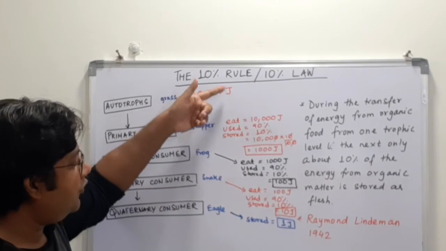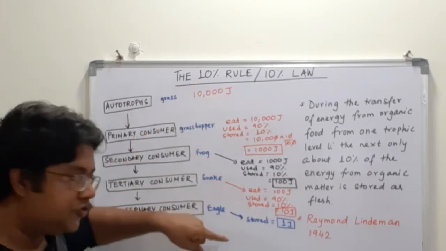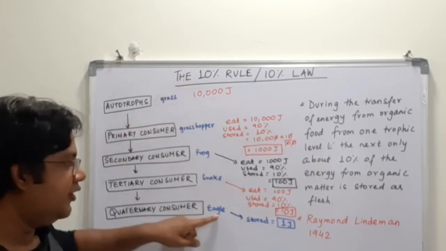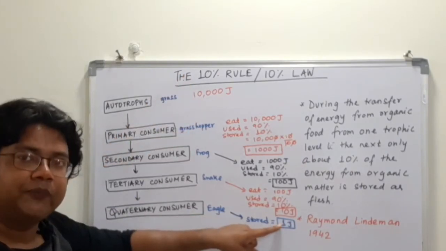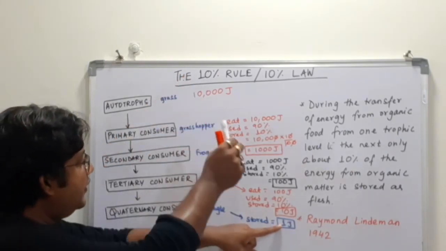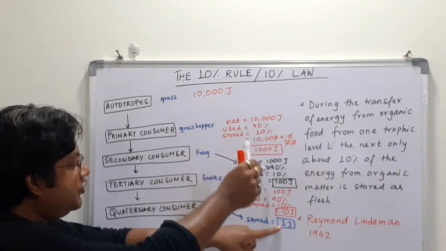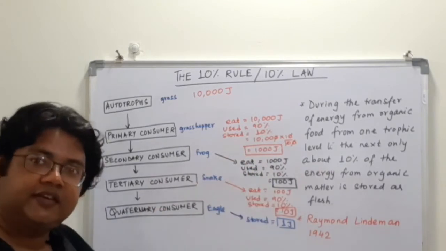What is the amount of energy which is ultimately stored in the quaternary consumer coming from this grass? Only a single joule. So the energy which is getting stored goes on decreasing.